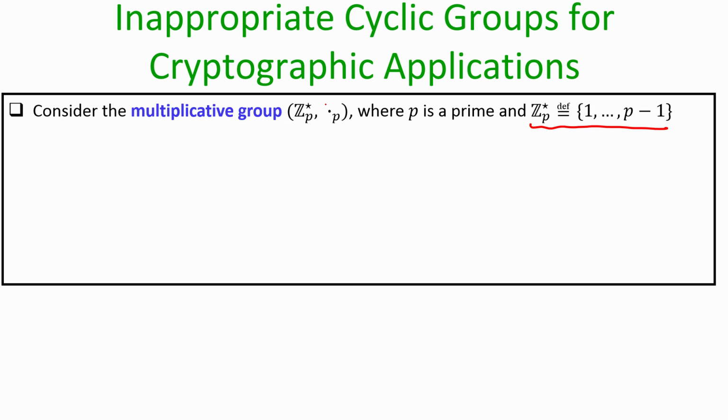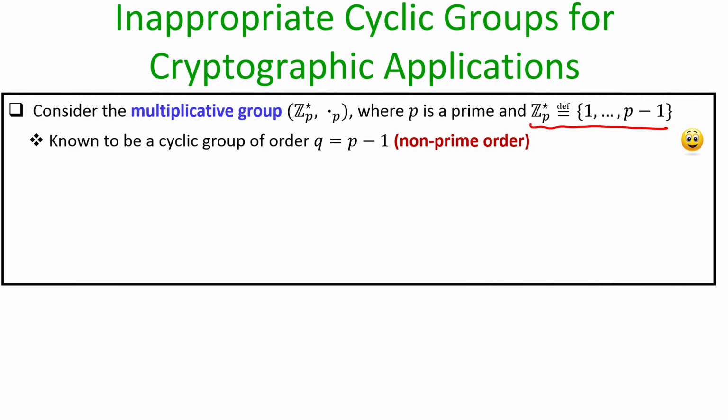Multiplication modulo p is defined as follows. If you want to perform the multiplication modulo p of two numbers a and b from the set Zp star, then you perform the integer multiplication ab and take the remainder by doing a mod p operation, which ensures that the resultant remainder is in the set Zp star.